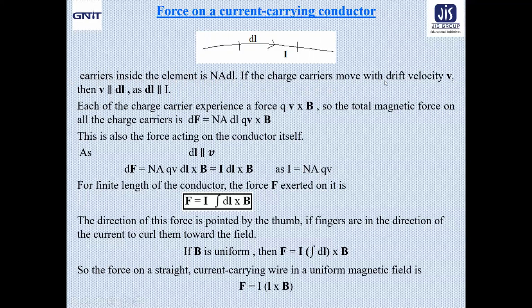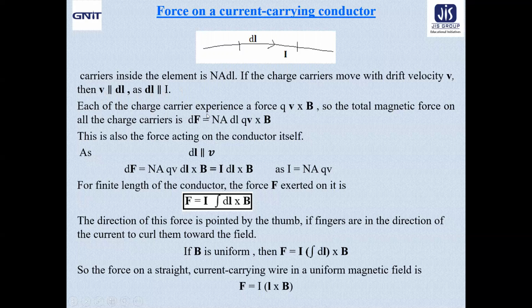Now, if the charge carriers move with drift velocity v, then v will be parallel to dl, because dl is parallel to I. V is the drift velocity of the charge carrier q, and since it is the direction of the current, dl must be parallel to v.